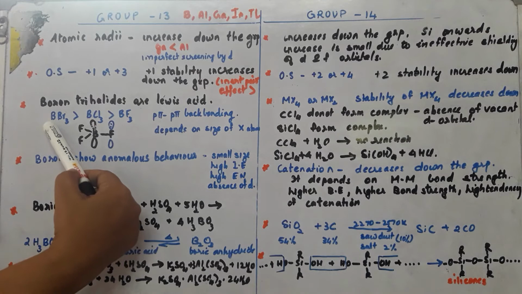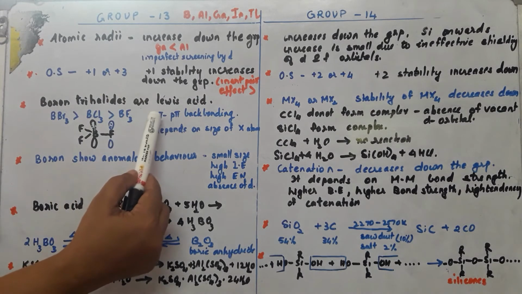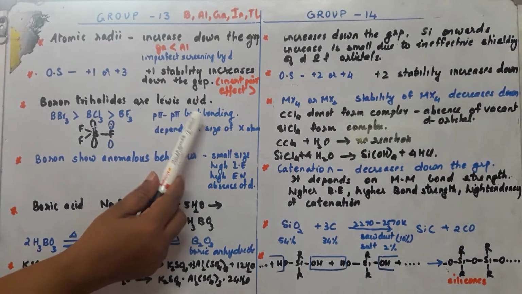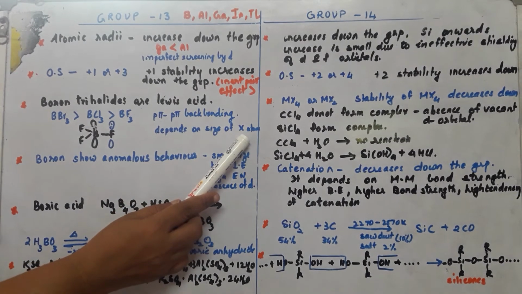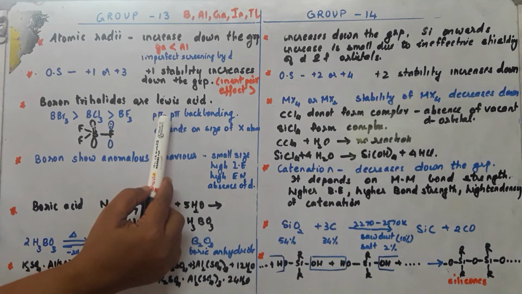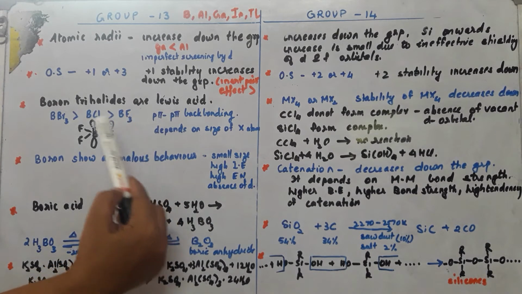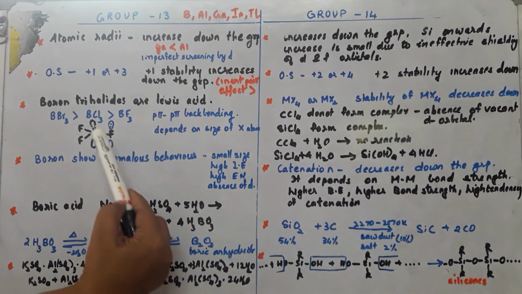Okay, so the Lewis acid strength depends upon the p-pi back bonding, and p-pi back bonding depends upon the size of the halogen atom. The smaller the size, the greater the p-pi bonding, and the lesser the Lewis acid strength. Okay, so remember this point.